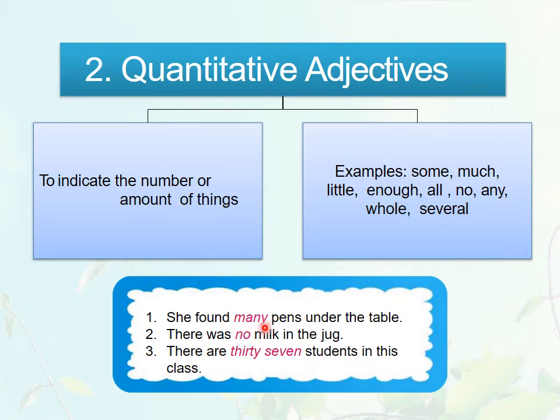Many pens. Now the next one: there was no milk in the jug. So no is also indicating the amount of milk. So how much milk was there? There was no milk. And then: there are 37 students in this class. So 37 itself is a number. So how many students? 37 students. So these are quantitative adjectives, and you can use them like this in your sentences.